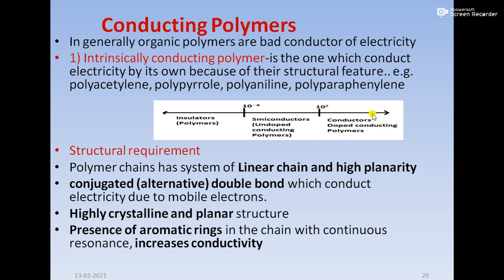You know very well that if the conductivity of a material is less than 10 raised to minus 8 Siemens per centimeter, then it will act as an insulator. If the conductivity is between 10 raised to minus 8 and 10 raised to 2, then it will act as a semiconductor. And if the conductivity is greater than 10 raised to 2 Siemens per centimeter, then it will act as a conductor. We will see some examples of intrinsically conducting polymer.